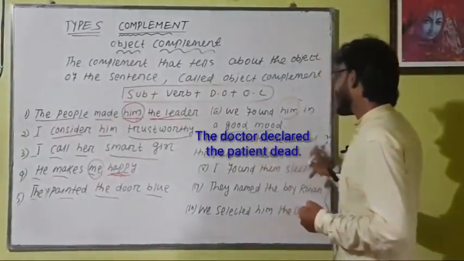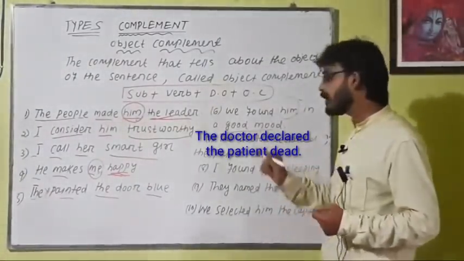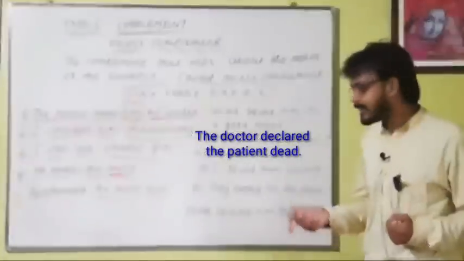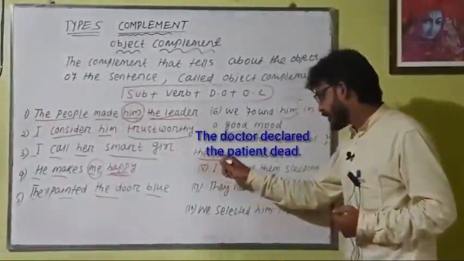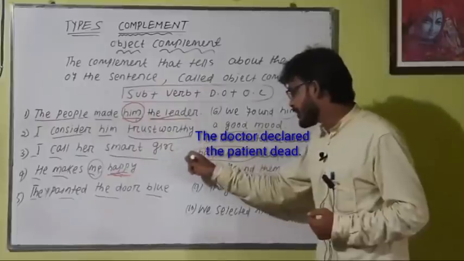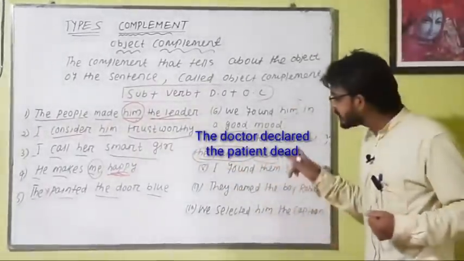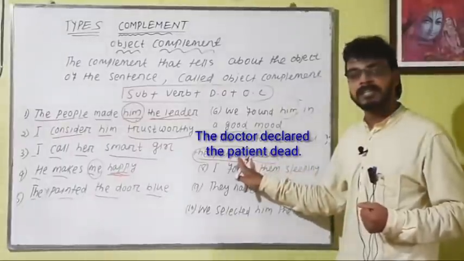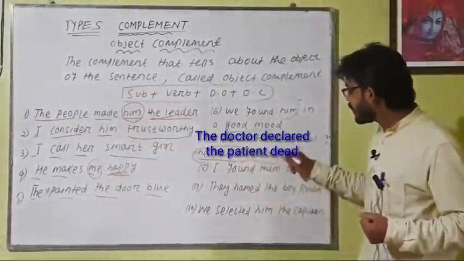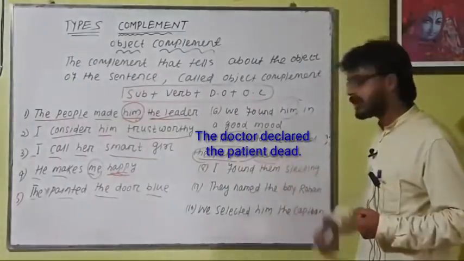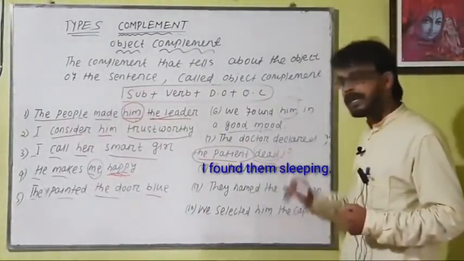The doctor declared the patient dead. Who declared whom as dead? The patient, that is the direct object. Dead. Who is dead? The patient is dead. That means it gives information about the patient, that is the direct object. So this is the object complement. Dead is the object complement.